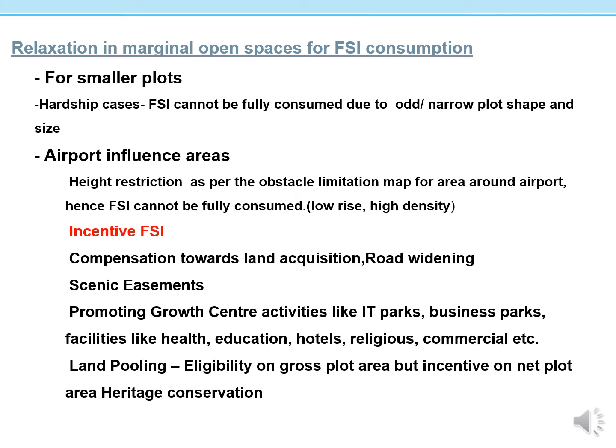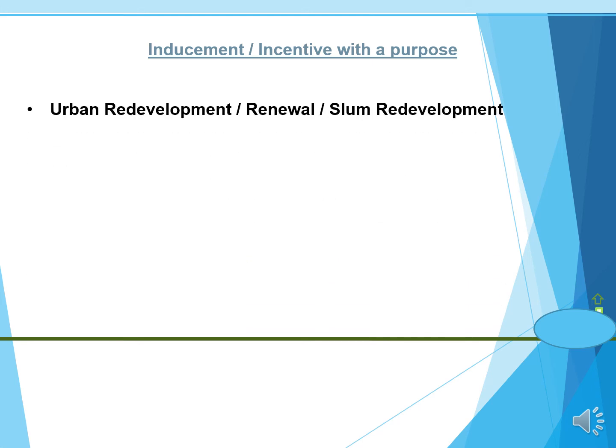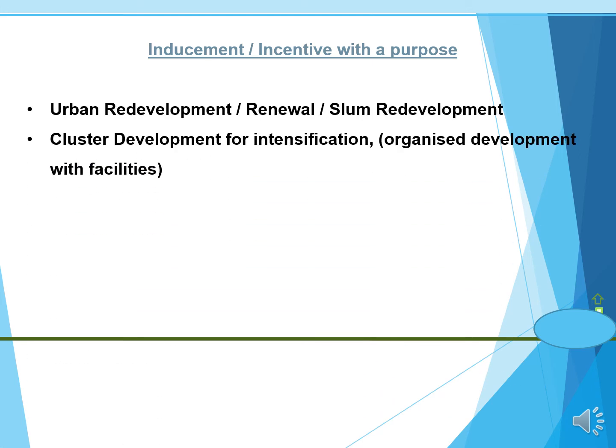Incentive FSI: compensation towards land acquisition, road widening, scenic enhancement, promoting growth center activities like IT parks, business parks, etc. Land pooling, eligibility on gross plot area, but incentive on net plot area, heritage construction. Inducement and incentive with a purpose: urban development, renewal, slum development.